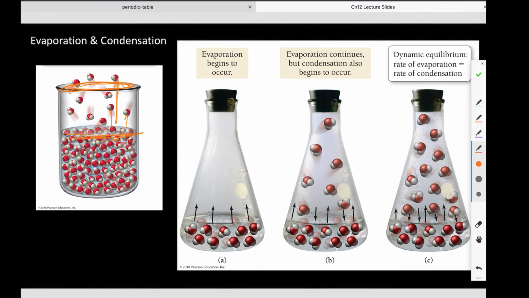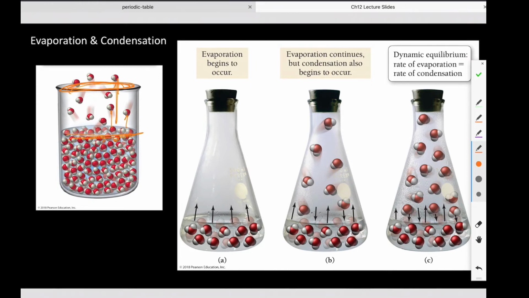And obviously, the longer it sits there open, it will continue to do that. There is a net evaporation. So over the course of time, if you leave a glass of water out and open, over the course of a week or so, it will all be gone eventually, right? Which is one of those life things we all know.